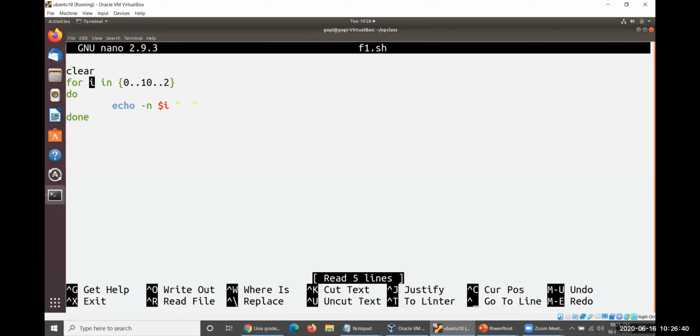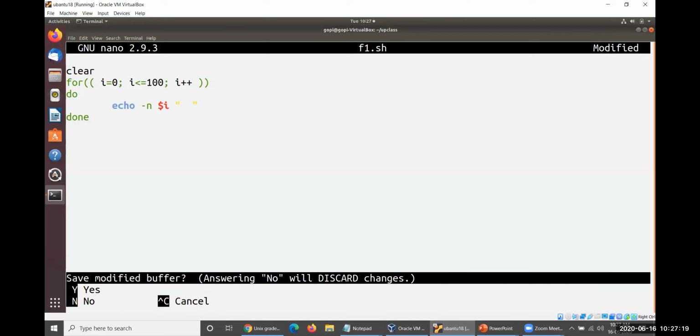And as far as the fourth syntax which is available with you, the fourth syntax will be taken something like this. It could get started with 2 parentheses open, single space, i equal to 0. Then semicolon, single space, i less than or equal to, of course, you could take your value. Then semicolon, single space, i plus plus. 1 to n numbers, 1 to 100 numbers we want to generate here. So single space, then close the 2 closed parentheses. Do, done. Everything is the same. Do, done. Okay. So I'll give you the complete points here.